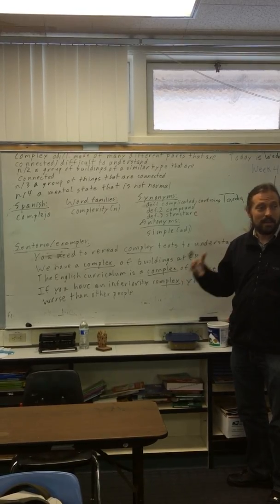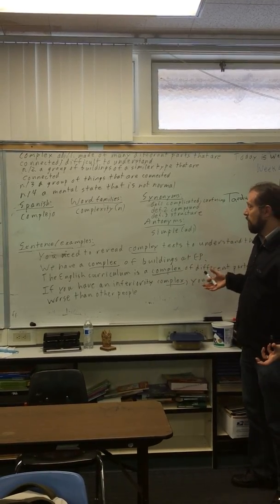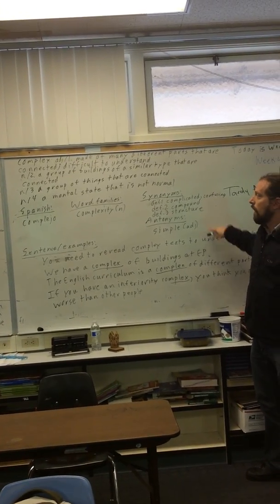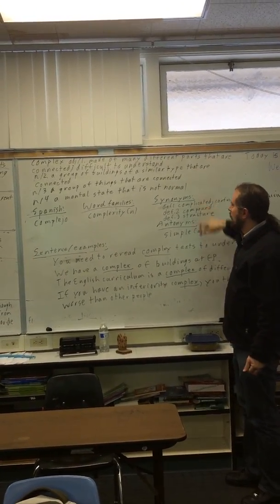Complex means complicated, not simple. Not simple. Opposite of simple. Simple is an antonym for definition 1. All right, then definitions 2, 3, and 4 are nouns.